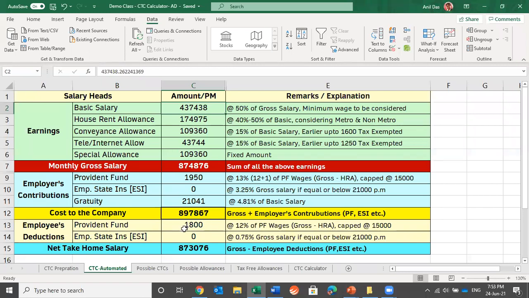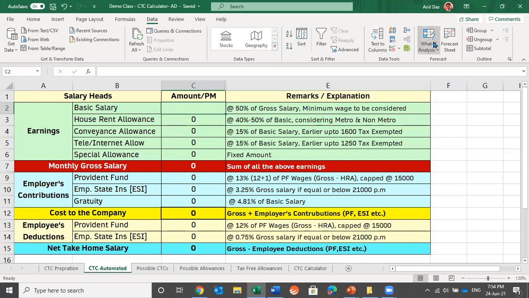So this is how we are calculating the CTC breakup. Let's see, there can be a case when you are not deciding on the basis of CTC, you are deciding on the basis of take home salary. You have decided that you would be paying 60,000 as take home salary to someone. This Excel sheet will help you in that case also. So let's try to have a breakup for 60,000 take home salary or any figure which you want to have.